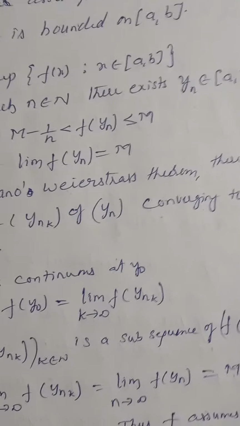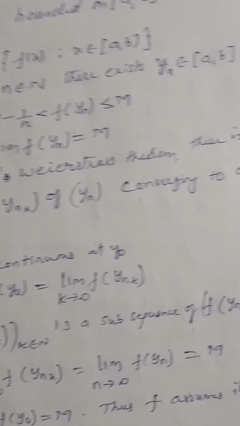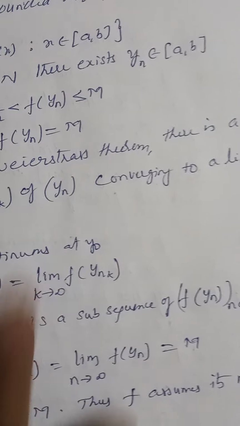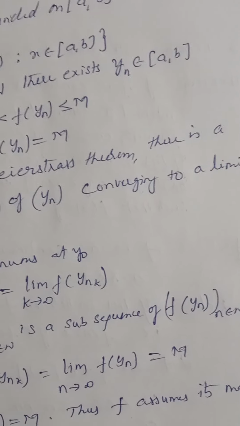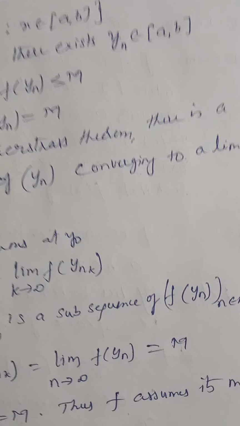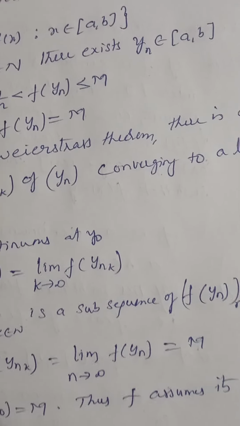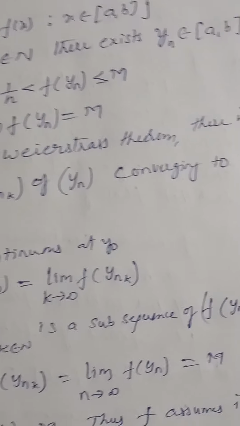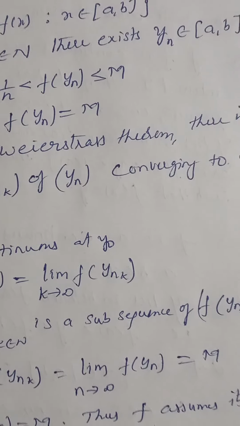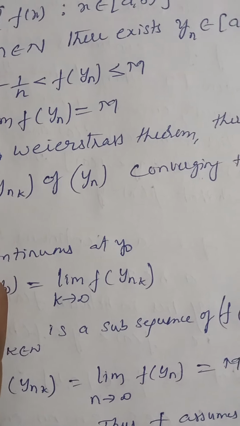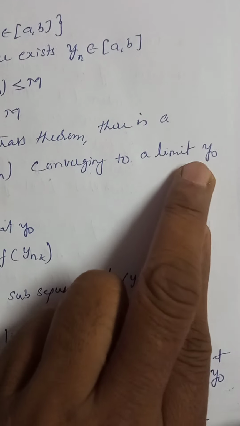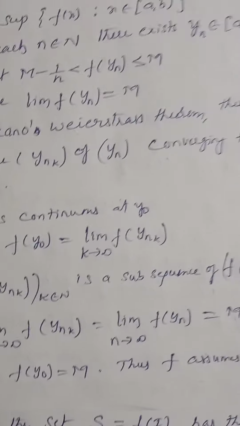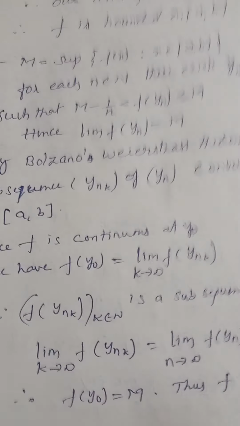By the Bolzano-Weierstrass theorem, there is a subsequence y suffix n suffix k of yn. It is a subsequence of this one, right? Converging to a limit y naught in a comma b. What is the Bolzano-Weierstrass theorem? Every bounded sequence has a subsequence that converges to some real number. We are denoting the subsequence by this notation, and it converges to some real number y naught.